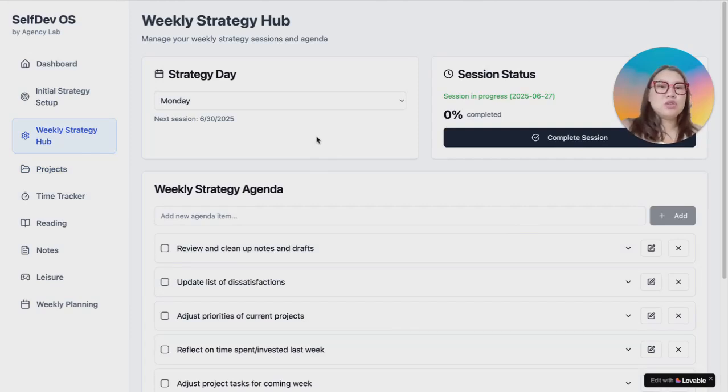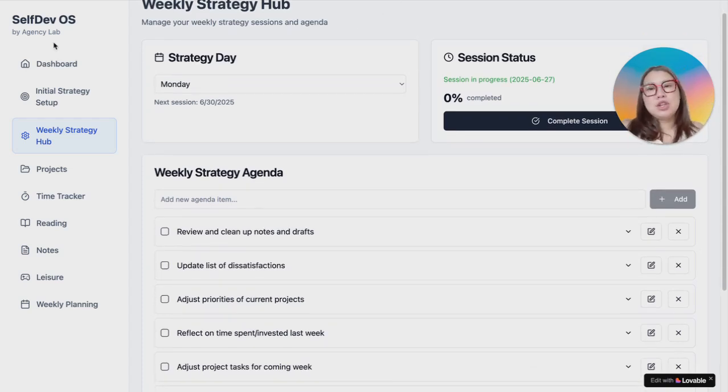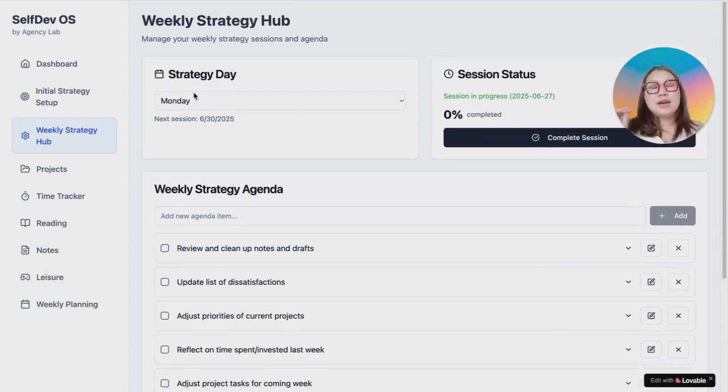So at the start of each week, Thomas uses a weekly strategy hub to review his dissatisfactions, prioritize his projects, and plan his Pomodoro time for the week. This is kind of a weekly rhythm that helps him reset and stay focused on what matters. I won't go too deep into this weekly strategy hub, but I do want to mention that it's a great start to pick the strategy day that works for you.